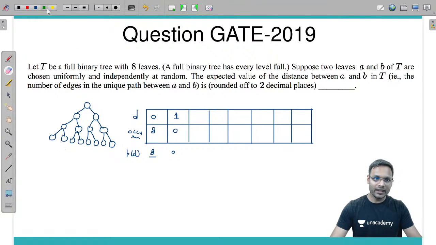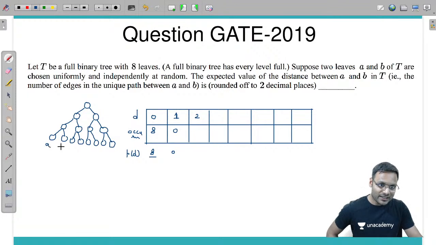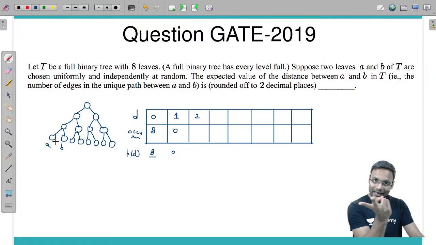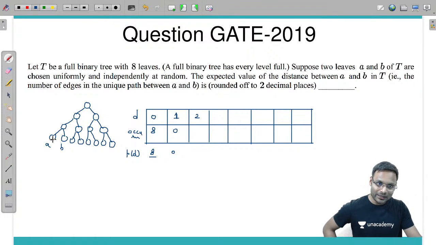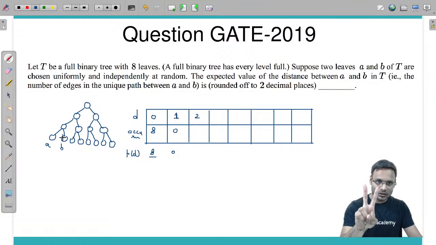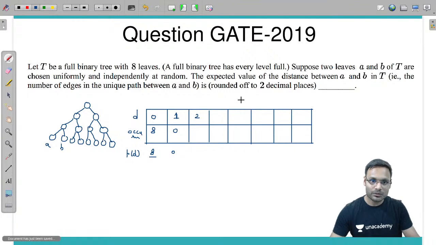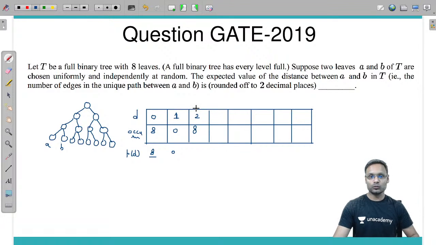Then next, distance 2. Let's see if distance 2 is possible or not. Yes, possible. If we take A here, B here, distance is 2, 1 and 2. We can have the reverse also, right? A here and B here. So 2 possibilities for these 2 leaf nodes, then 2 possibilities for these 2 nodes, 2 for this, 2 for this. 2 plus 2 plus 2 plus 2, 8 possibilities. 8 occurrences in which the distance can be 2. So the probability of occurrence will be 8 divided by something.